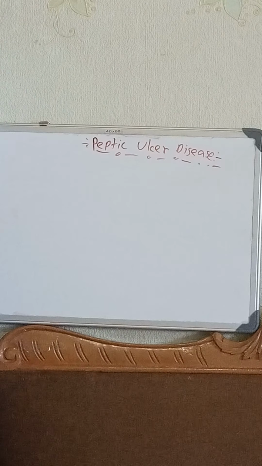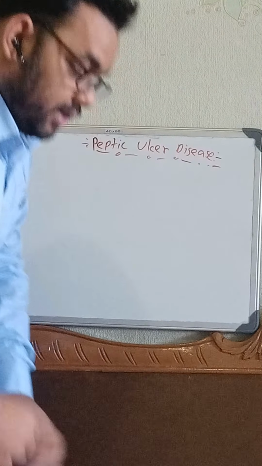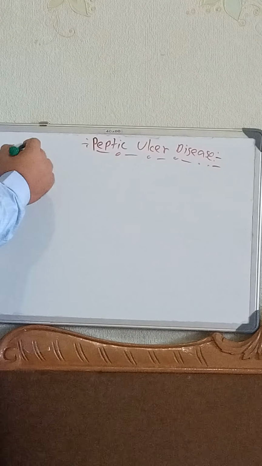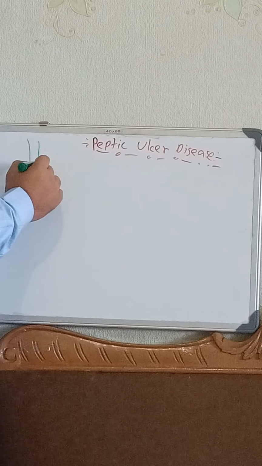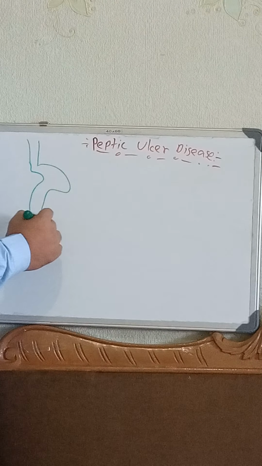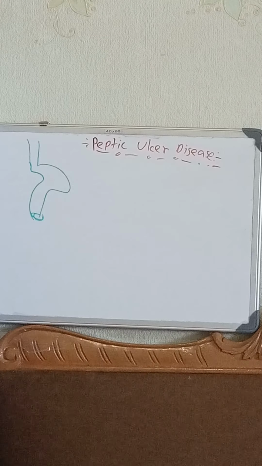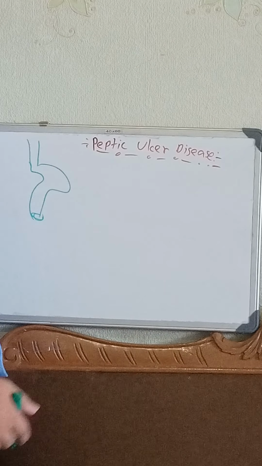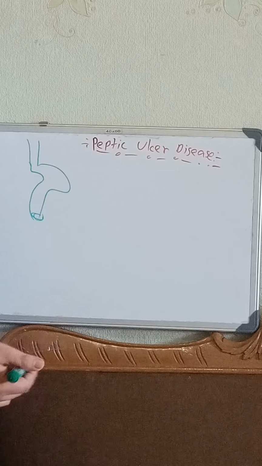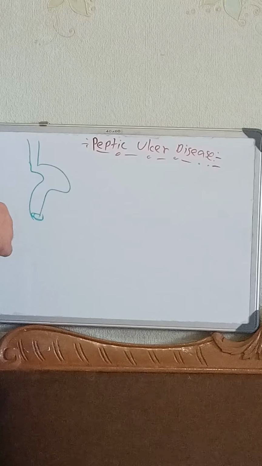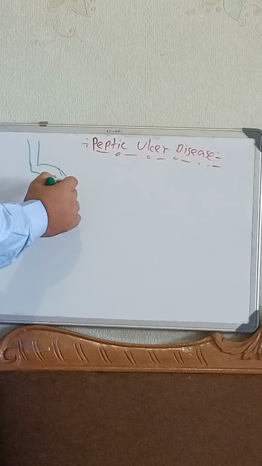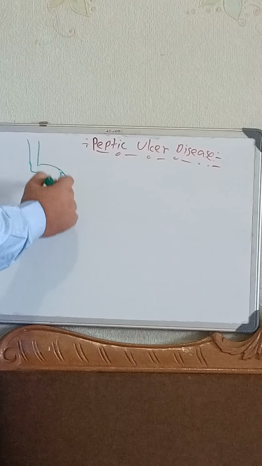Now let's have a very basic recap before starting the topic. We all know in the GIT there is the stomach, and within the stomach, just consider it like this. It's not the anatomical diagram, just hypothetical. Now within the stomach we know there is the production or secretion of an acid that is called HCl. We all know it. Now within the stomach there is a certain type of cell which secretes the HCl.